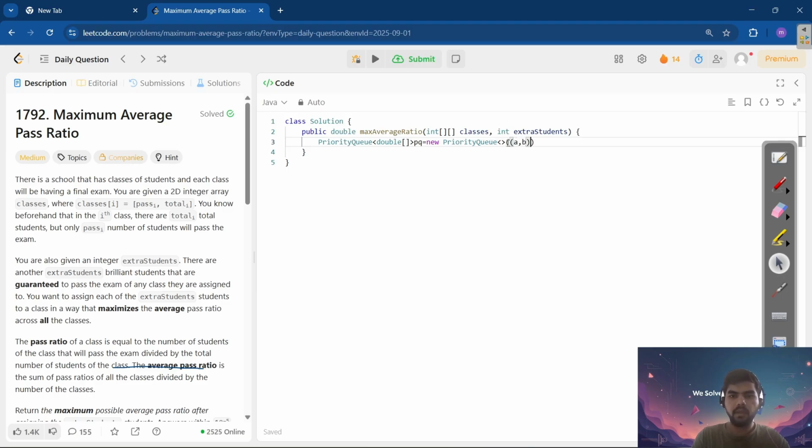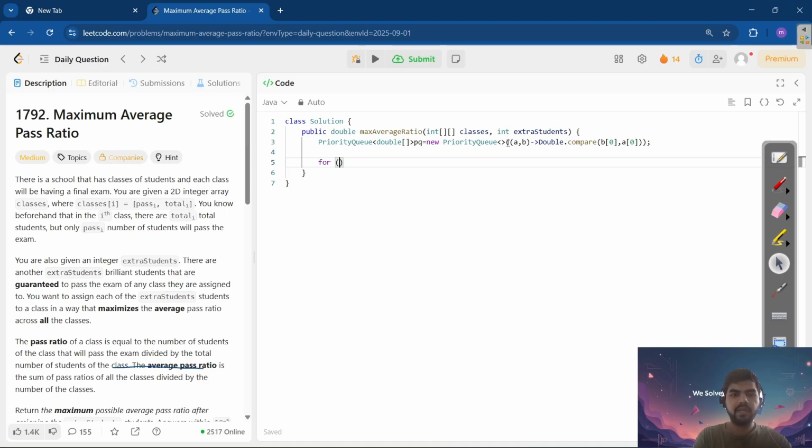A comma B, we are taking an array of double here. We'll write Double.compare of B of 0 with A of 0. So this will give us the maximum at the top every time. Okay, this part is clear.